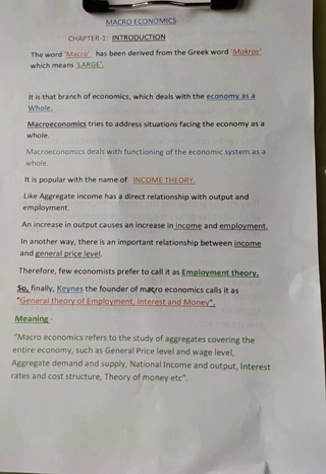For land they will get rent, for labor they will get wages, and those who are ready to invest to produce goods and services, that is called capital. Those who are investing capital will get interest. And the last factor of production is organization.